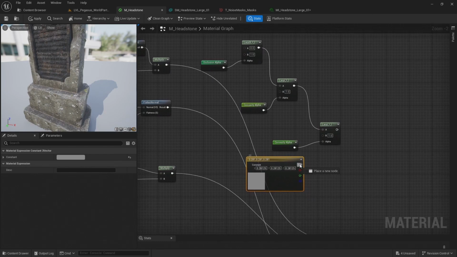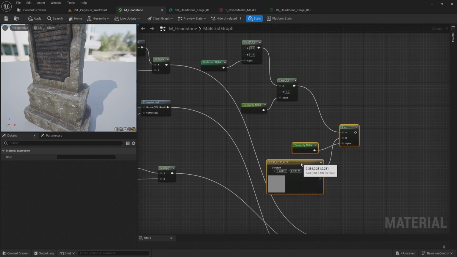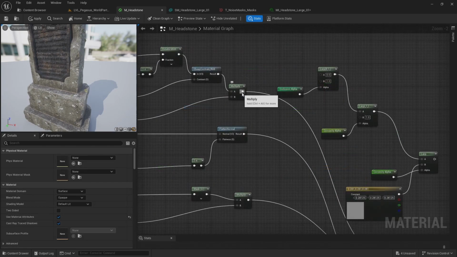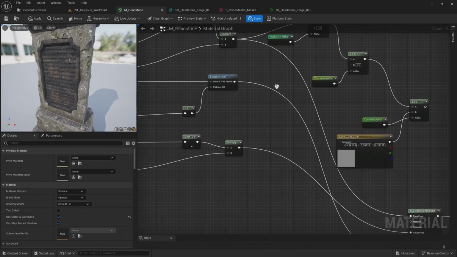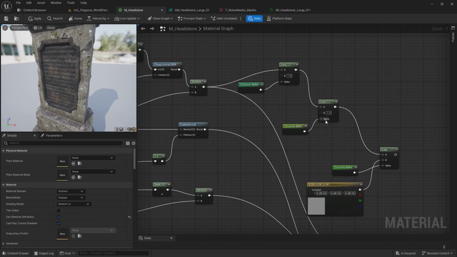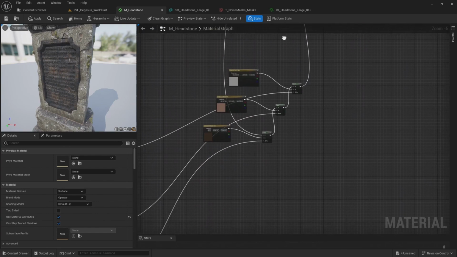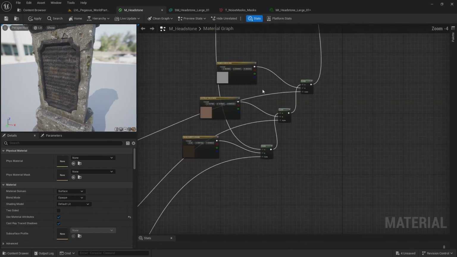I'm going to add that color to the B input on the third lerp, and connect this multiply for the metal base color to the A input. And now for the B input, I want to add the occlusion and concavity color. So if I come down here to these 3 colors, I can also create some declared reroutes for these as well.